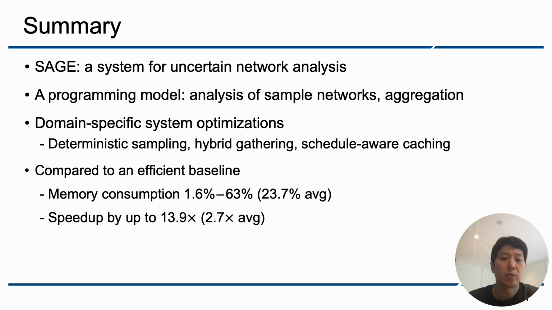Let me summarize. We proposed SAGE, a system for uncertain network analysis. It provides a programming model that eases the difficulty of the analysis and implements domain-specific optimizations. Compared to the baseline, SAGE uses 23% of memory but runs 2.7 times faster.